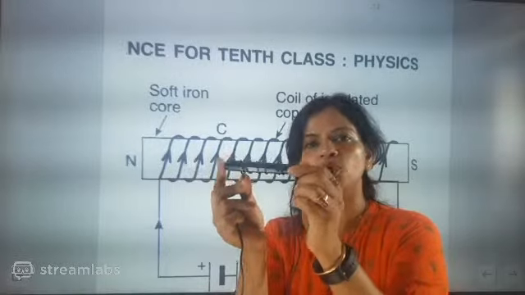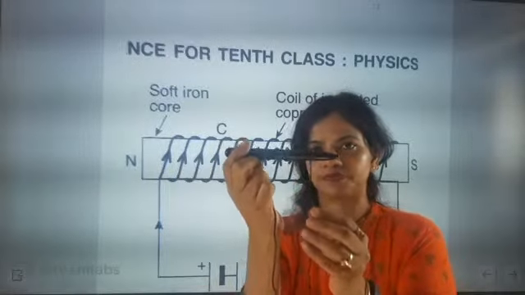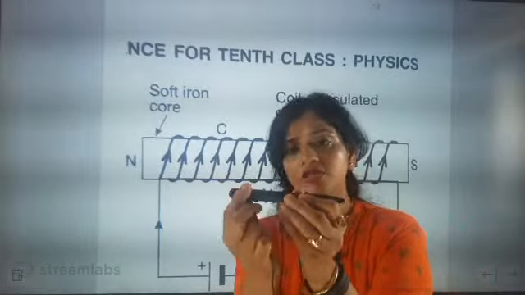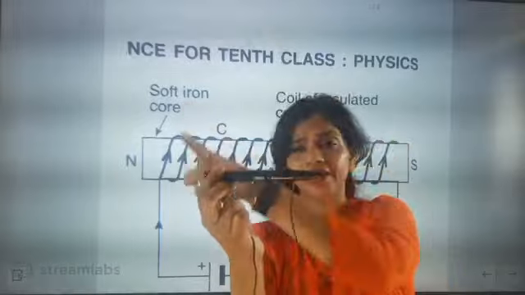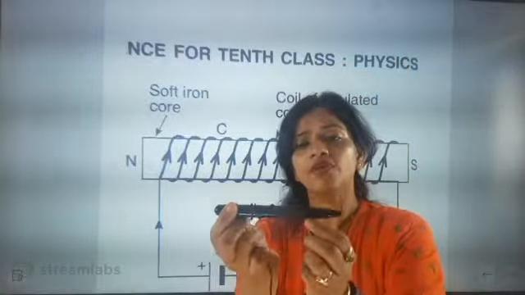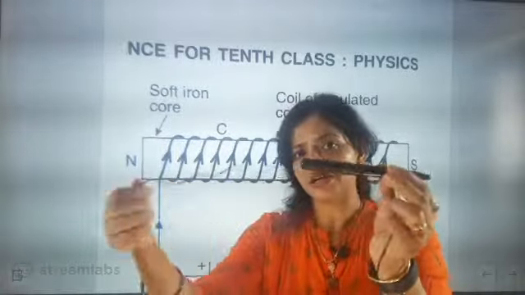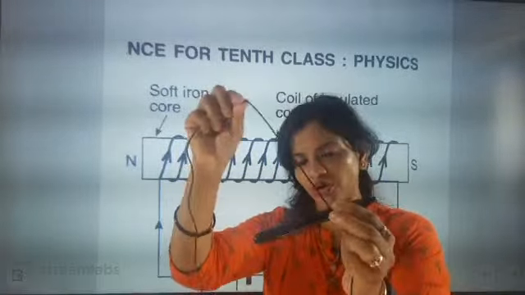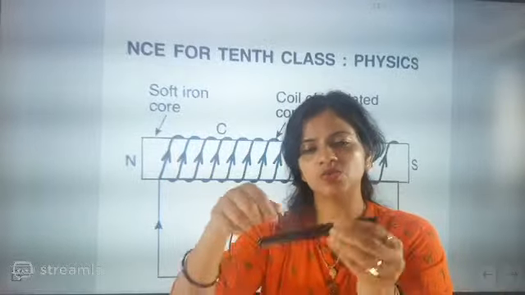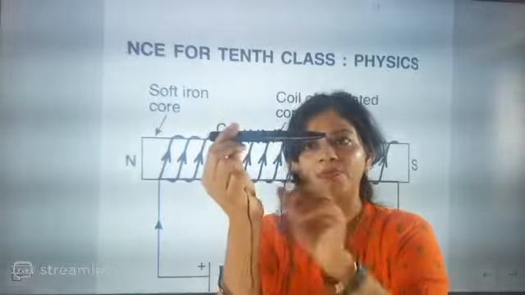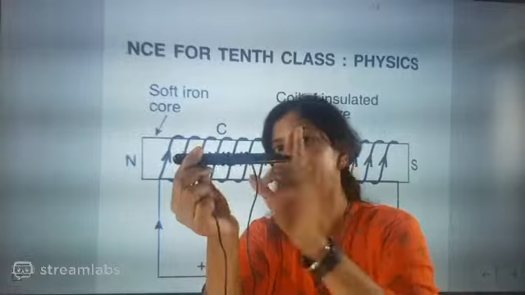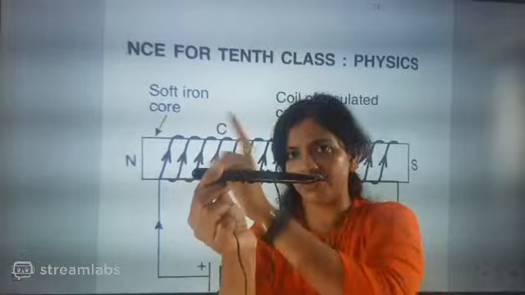It will have a north pole and a south pole. Yes or no? So why will it act as a magnet? Because a magnetic field will be generated around it. This wire and this solenoid will allow current to pass through it. So if current passes through this wire, then a magnetic field will be generated inside and around.